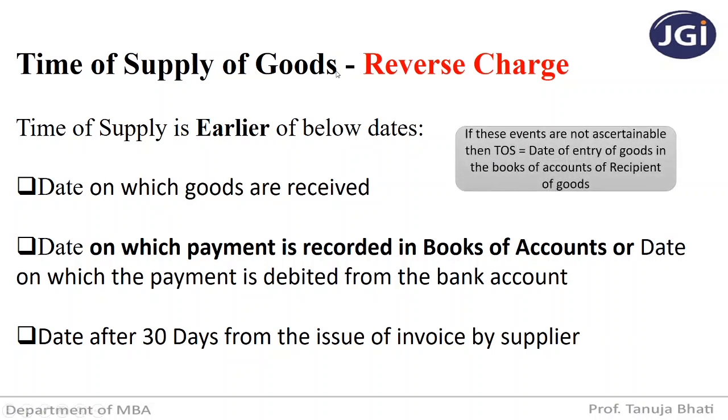Now, in case these events are not ascertainable, then time of supply is the date of entry of goods in the books of accounts of the recipient of goods. Suppose you are not able to find out the time of supply from the date on which the goods are received, or the date on which the payment is recorded, or the date of issue of invoice by the supplier, then only this has to be followed. That is, if none of the events are ascertainable, then the date of entry of goods in the books of accounts of the recipient. So the date when I enter the goods as purchases in my books, the recipient's books, will be the time of supply.